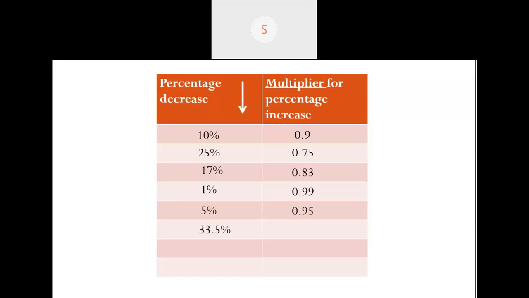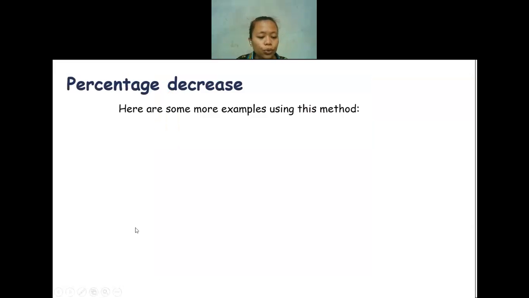0.665. Yeah, 0.665, correct. Now if I have 0.97, what is the percentage? 97%. Okay, good job. I have 0.76. 76%. Okay, so I hope you have no difficulties. Or is there anyone having any difficulties? No? Okay. If you have no difficulties, I will continue to the next one.